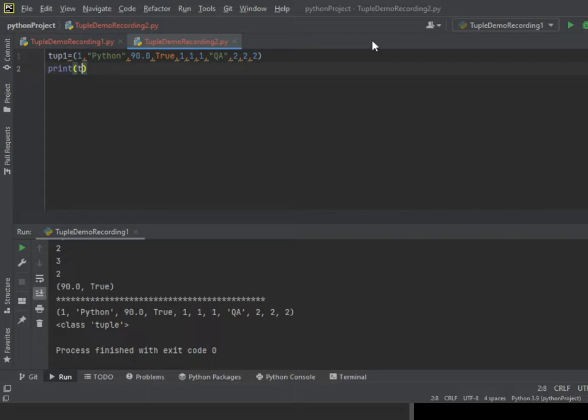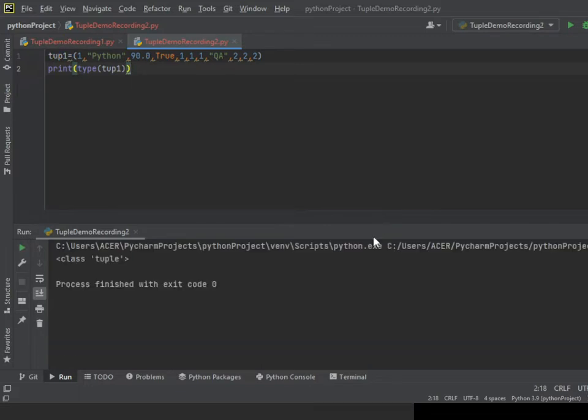Print type of tup1, because we are going to check the data type. It's a tuple.